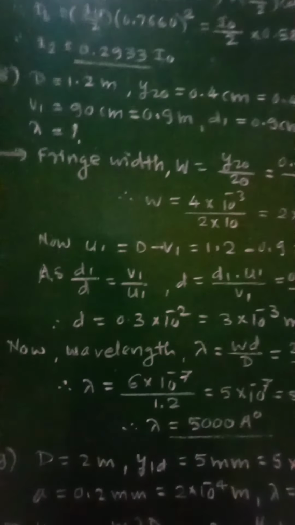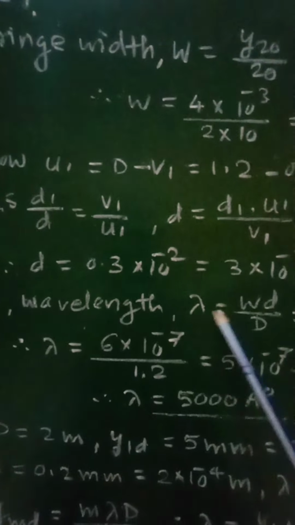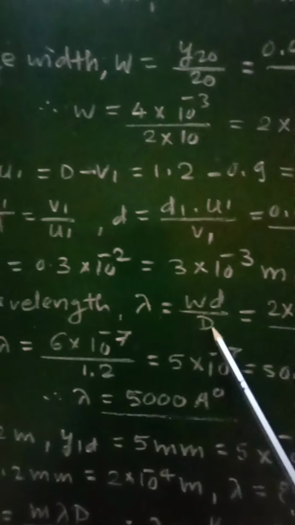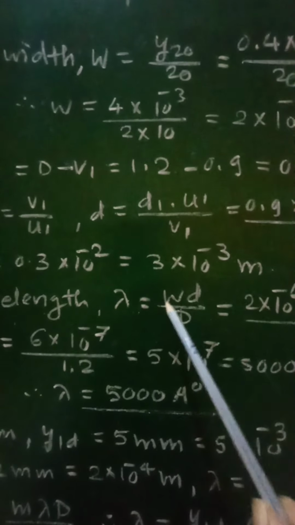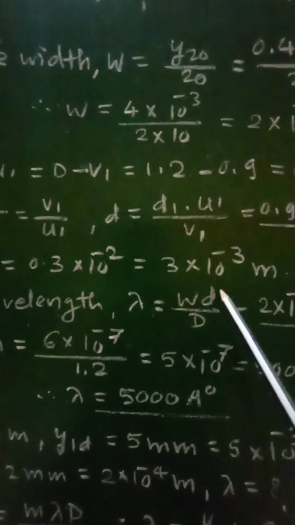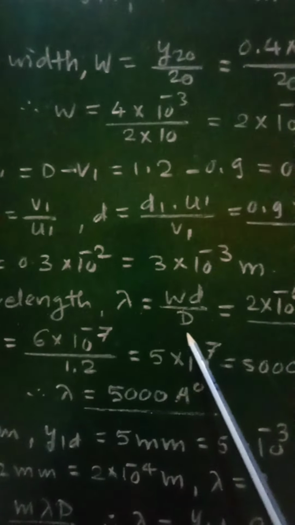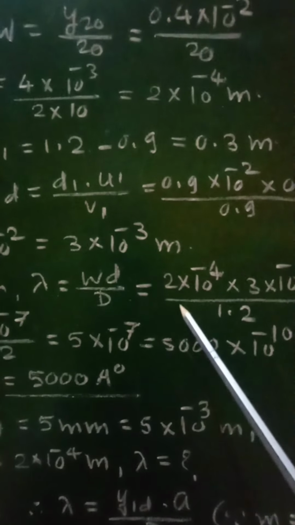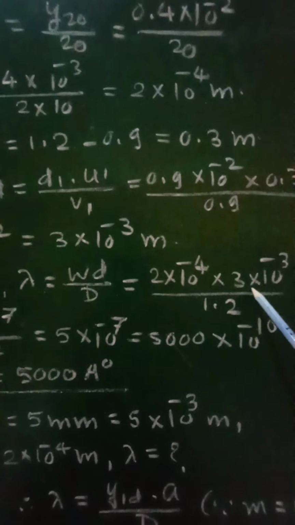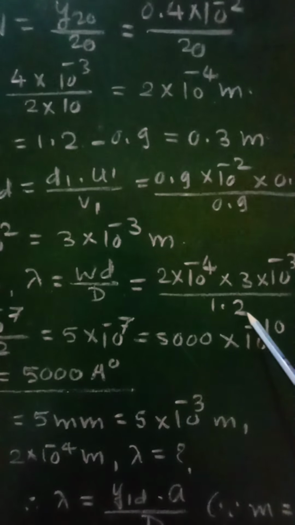So now after calculating this D, the wavelength lambda will be calculated. It will be given as W D upon D, because W is equal to lambda D upon D, and therefore lambda will be equal to W D upon D. Putting the values, we will get 2 into 10 raised to minus 4 into 3 into 10 raised to minus 3 upon 1.2.